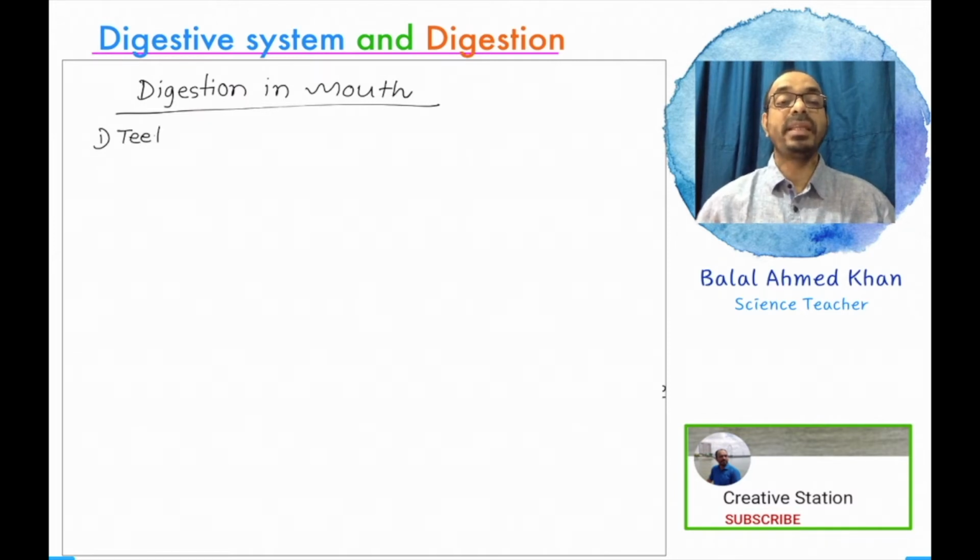So there are mainly three parts interrelated with mouth digestion. One of them is teeth, another is the digestive fluid producing glands, and the third is the tongue. These three parts are interrelated with the digestion process of a specific food substance.